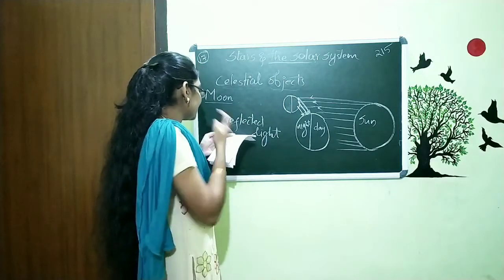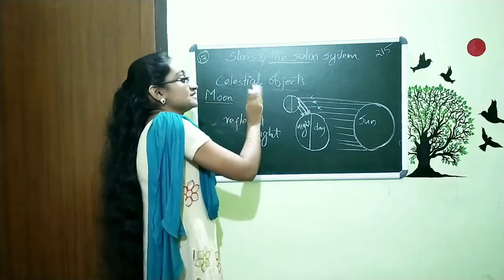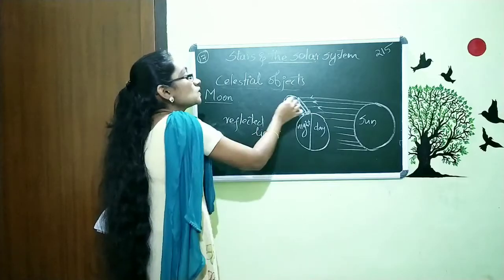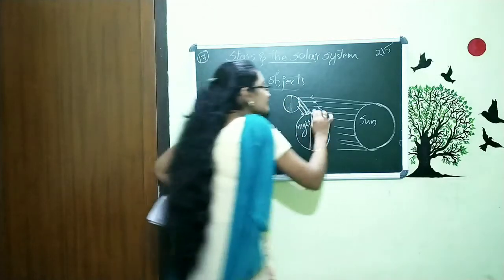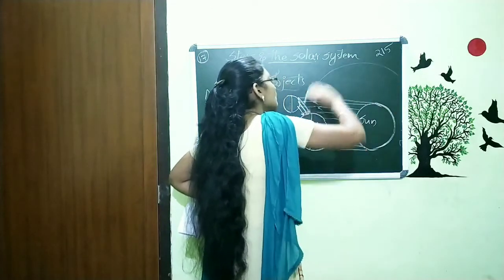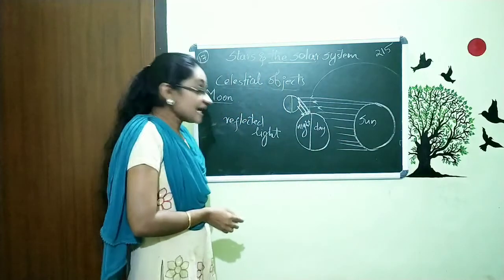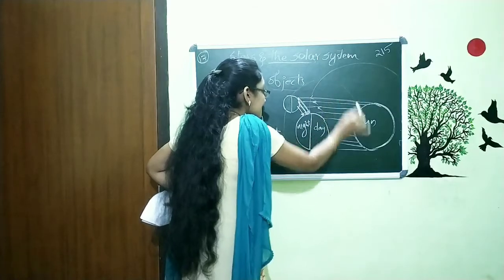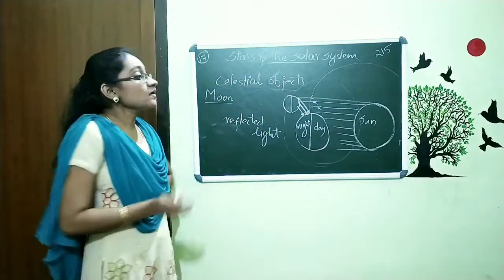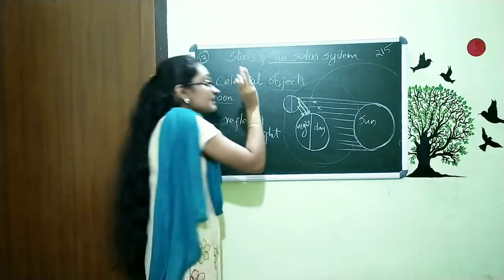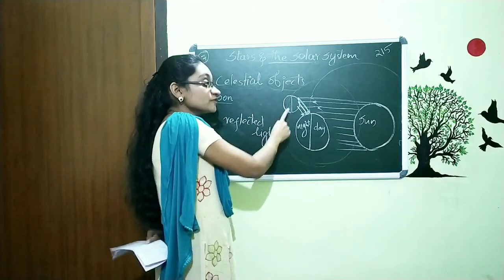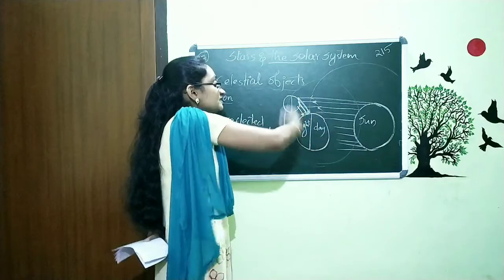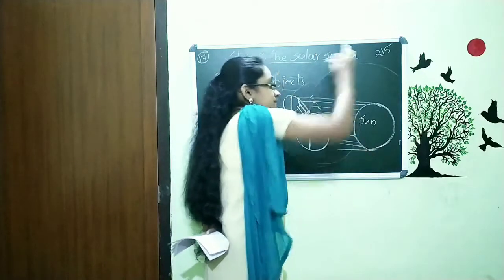And the next thing is how the shape is getting varied. Actually, you know, our earth is moving around the sun, and this moon is also moving around our earth. So revolution occurs both for the moon around the earth and for the earth around the sun.